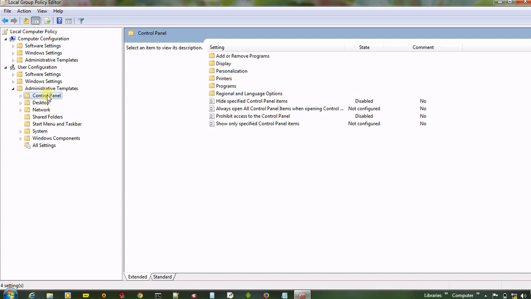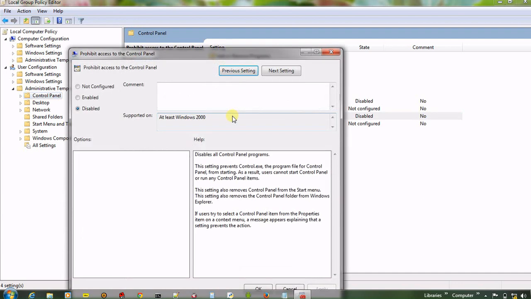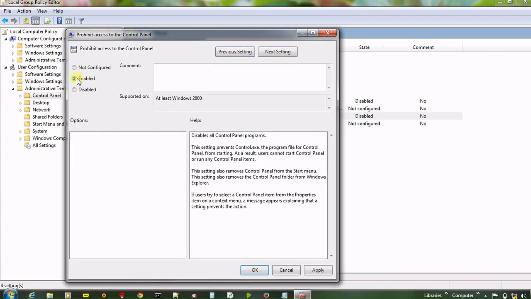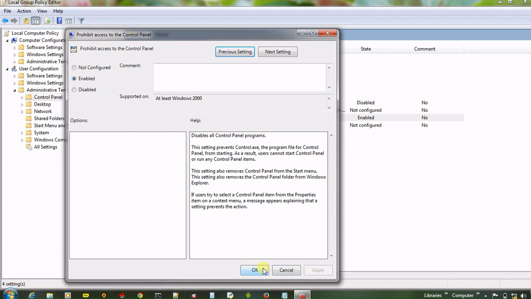Alright, and there is an option, prohibit access to the control panel. Double click on it and click on enable. Now click on apply and then OK.